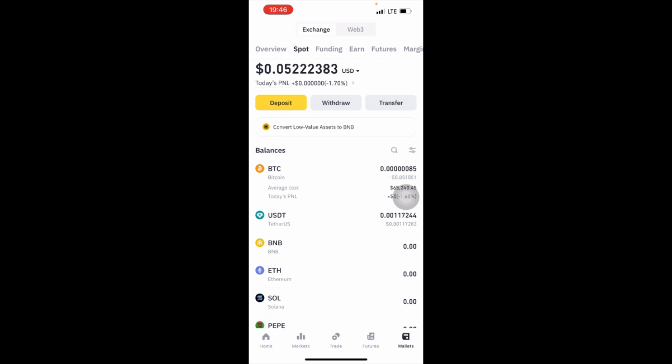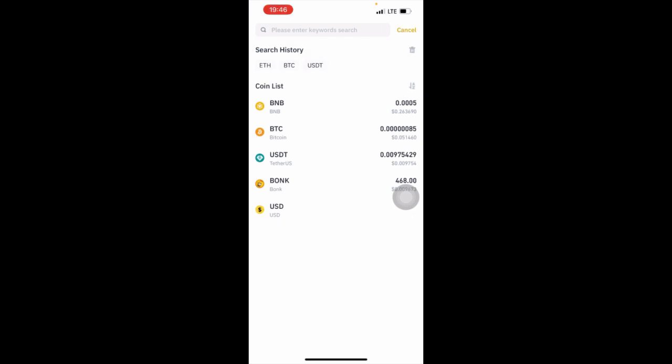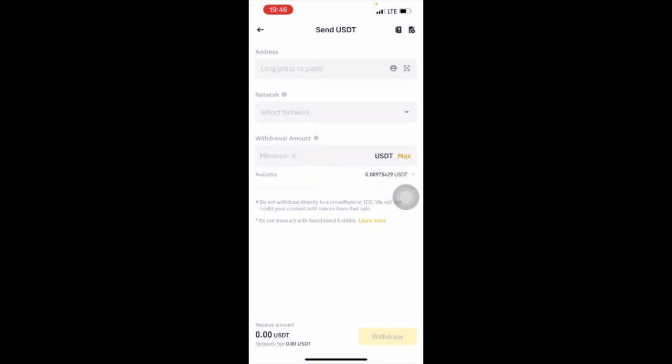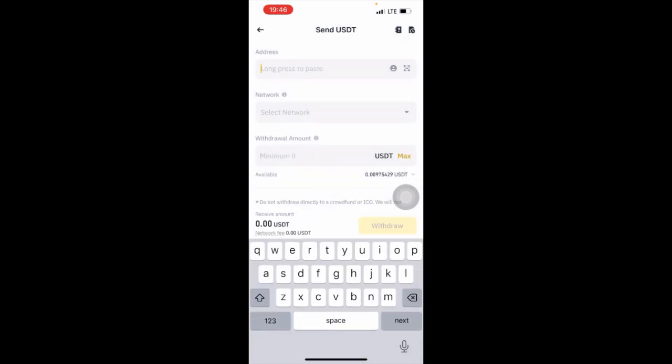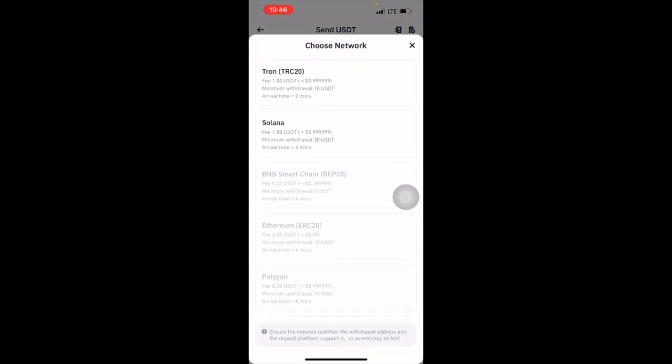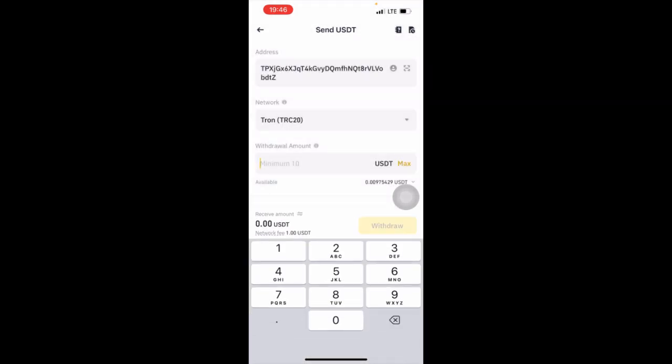So I'll go to withdraw here. So because I'm withdrawing the money from Binance to Paxful, I'll choose USDT, send via crypto network. Then I'll paste the address I copied from Paxful here. Then I'll select the network, that's TRC20 address that I copied, and I'll say I want to transfer the 156.